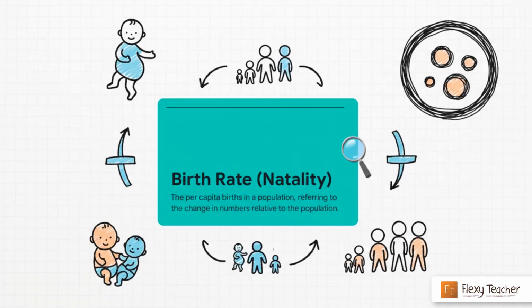The technical term for it is natality. And this isn't just about the total number of births. It's a per capita measure. Per capita मतलब per individual. हम calculate करते हैं कि average हर एक member के हिसाब से कितने नए births हुए. चलो एक example से समझते हैं.